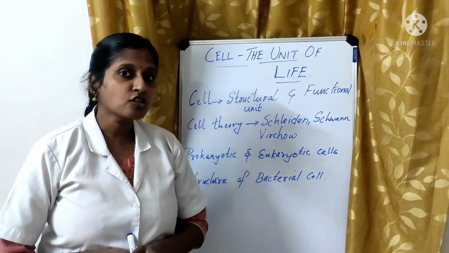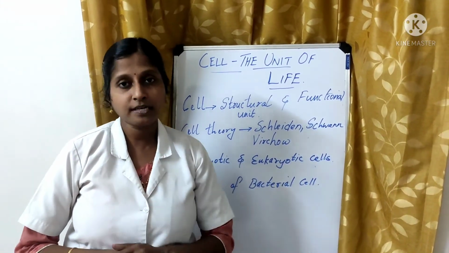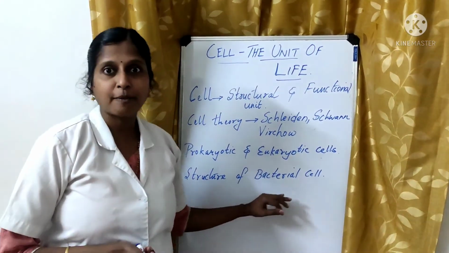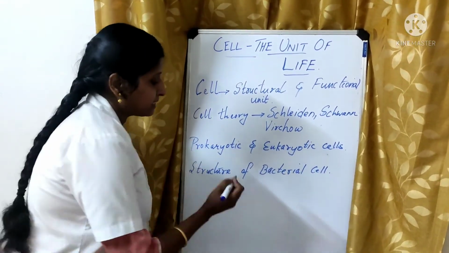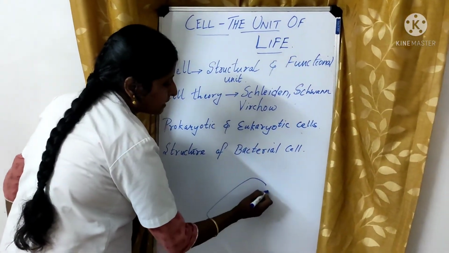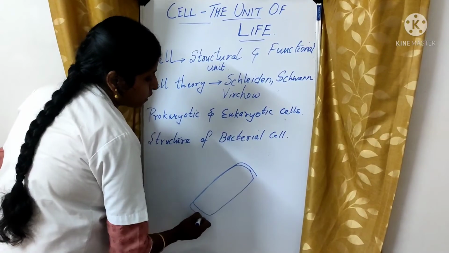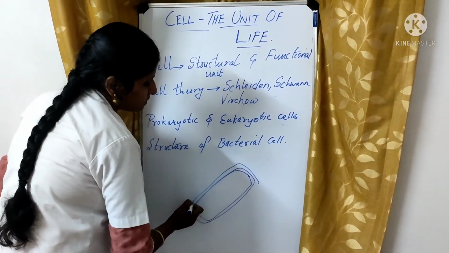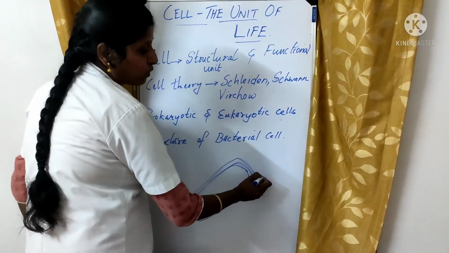We started with the structure of a prokaryotic cell. In that, we discussed the structure of a bacterial cell, isn't it? So bacterial cells, how many layers are there? There are 3 layers, isn't it? So 1, 2 and 3. So what is the last outer layer? It is called the glycocalyx.